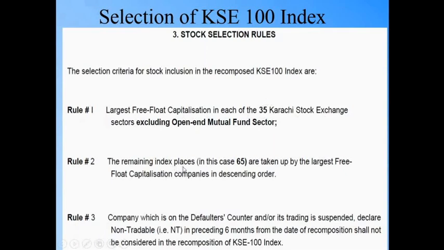The remaining index places, in this case 65, are taken up by the largest free float capitalization in descending order. So whatever remaining companies there are, those companies are arranged in descending order of their free float market capitalization, and the top 65 companies are selected. So this makes 35 plus 65, which makes 100 companies.